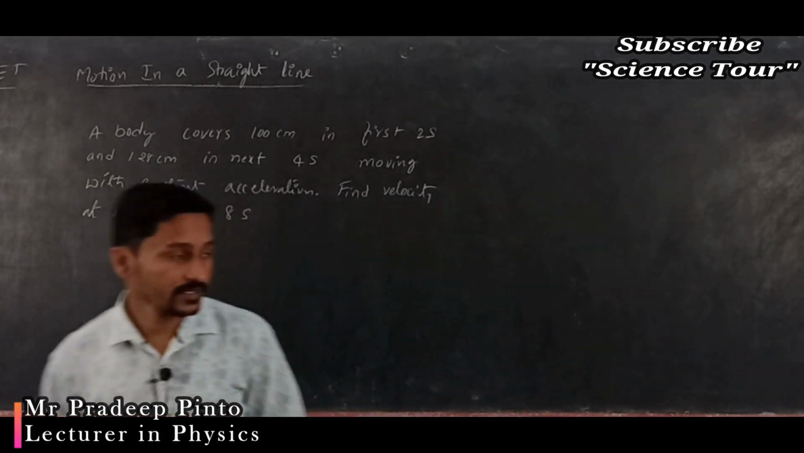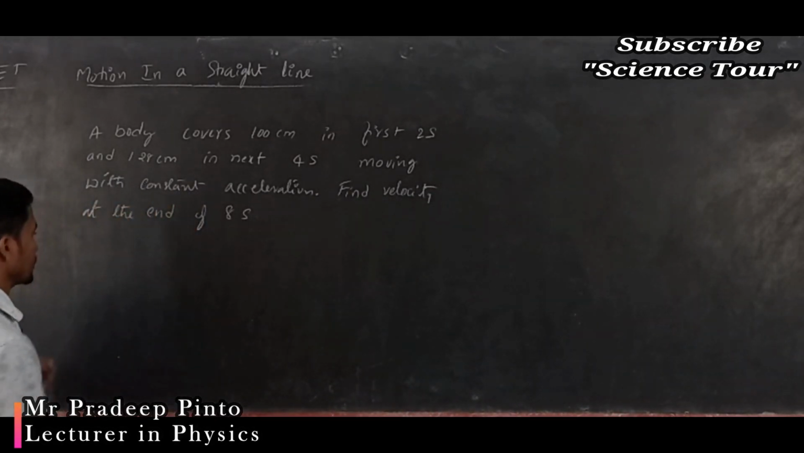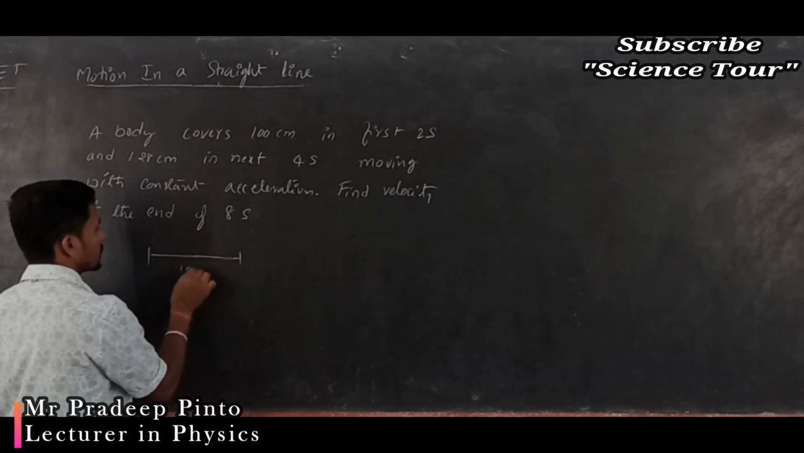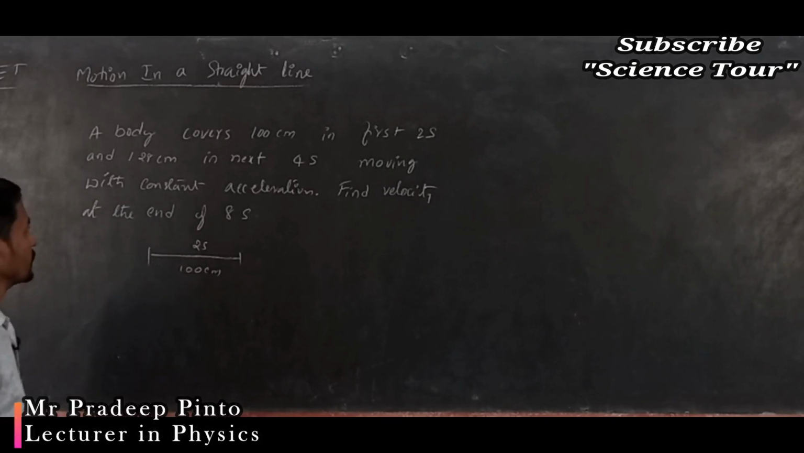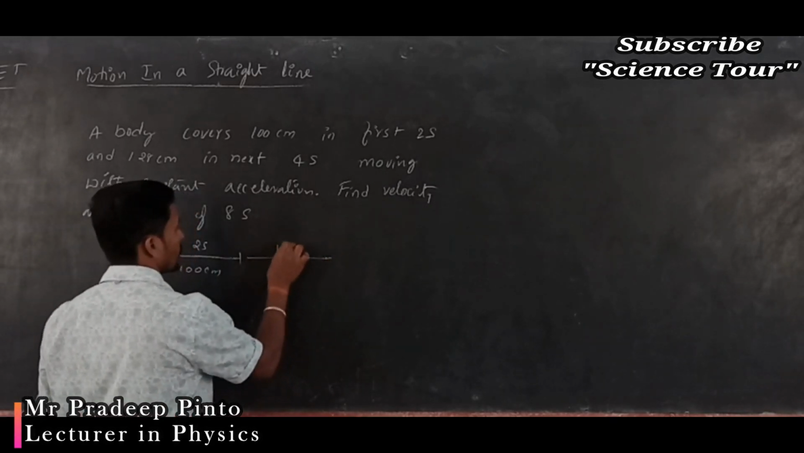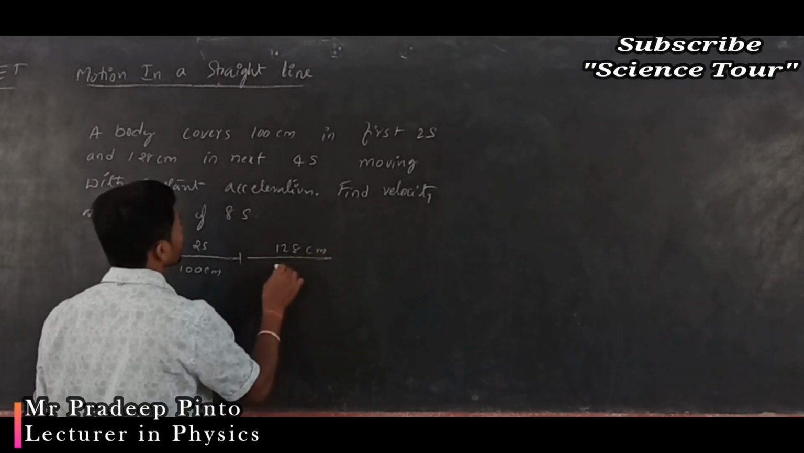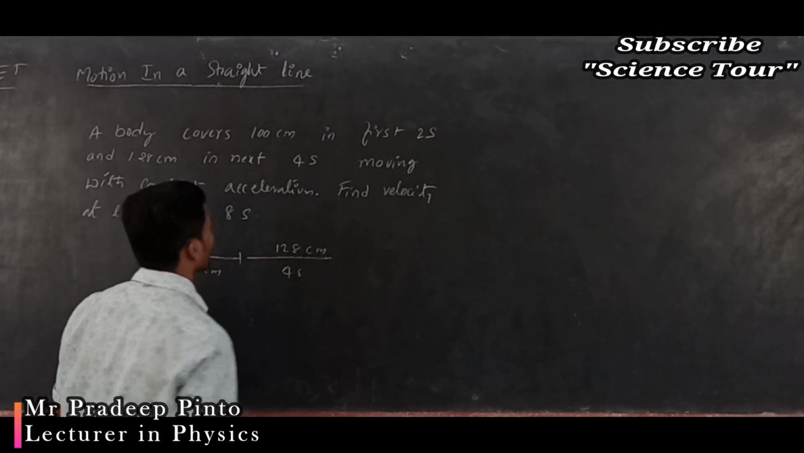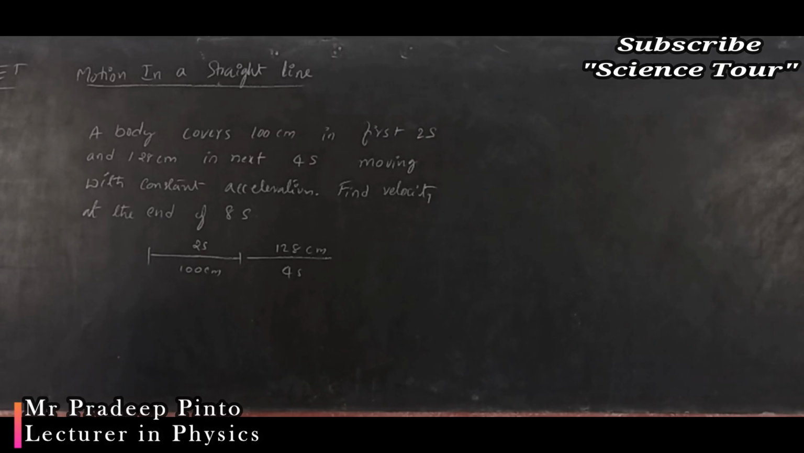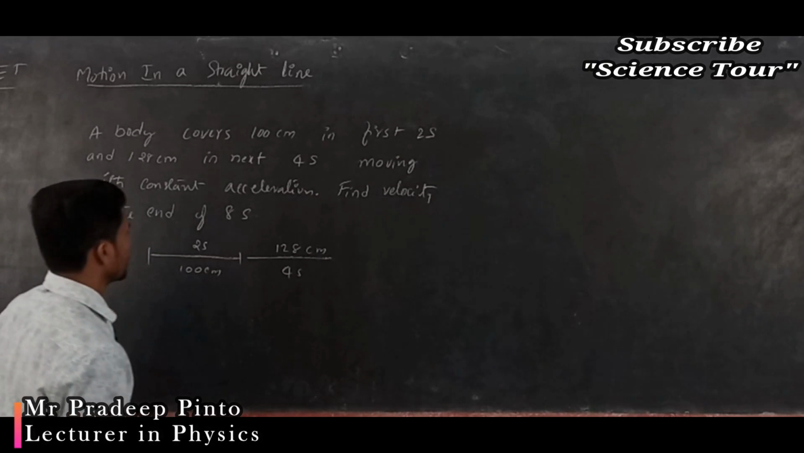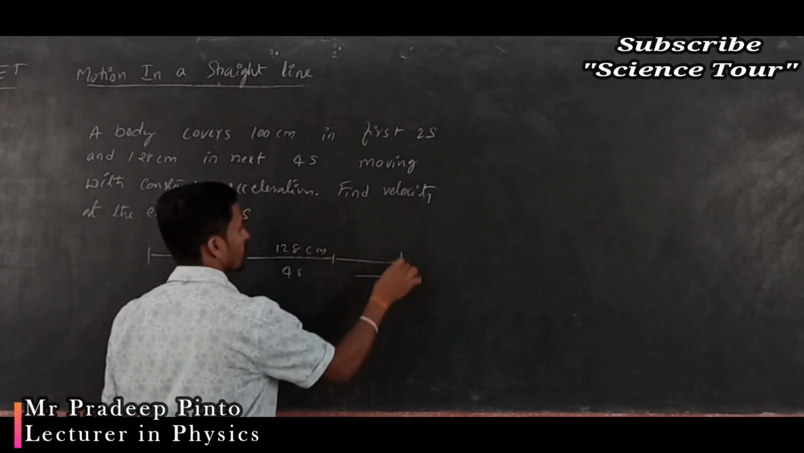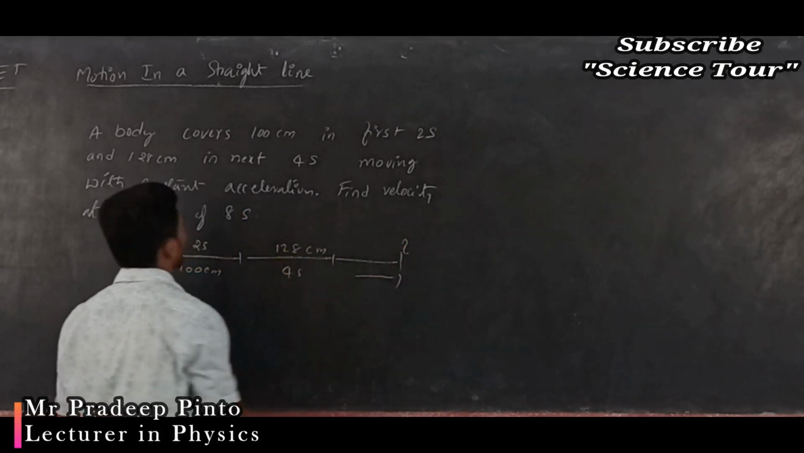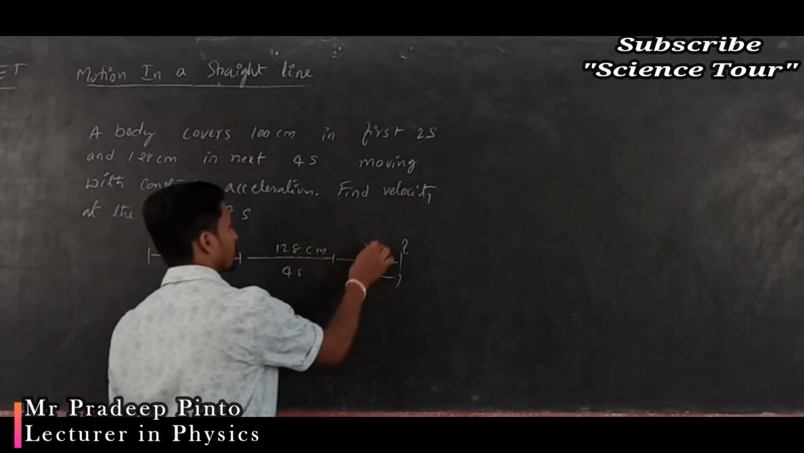A body covers 100 centimeter in the first 2 seconds, and 128 centimeter in the next 4 seconds, moving with constant acceleration. Find the velocity at the end of 8 seconds. At the end of 8 seconds, what is the velocity you have to find out?